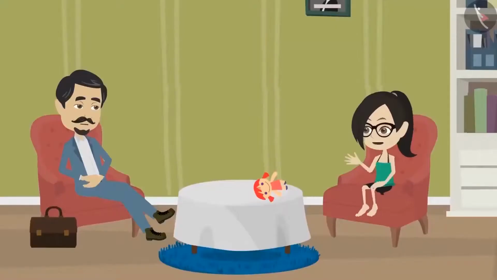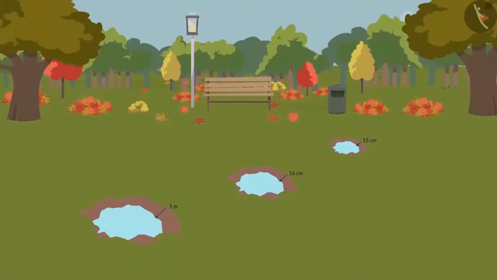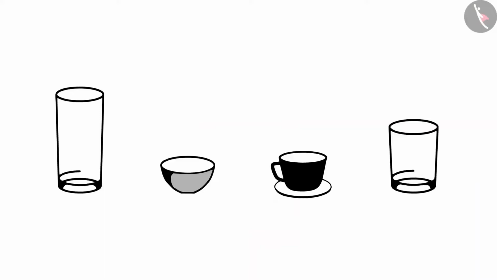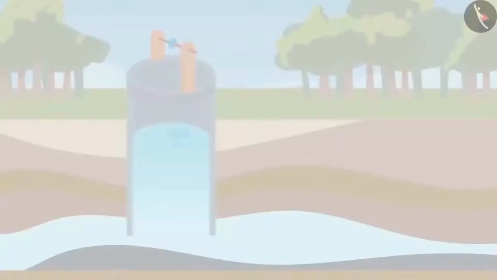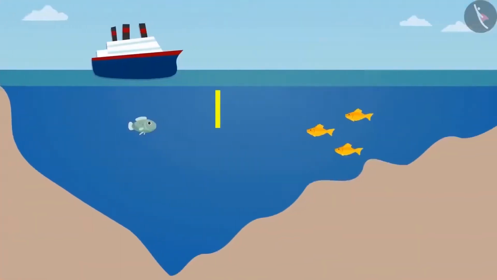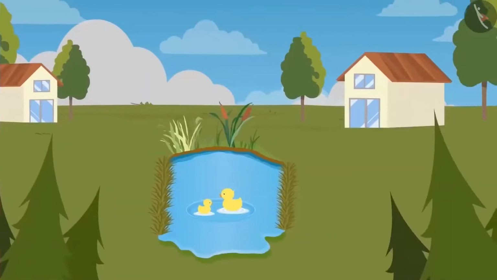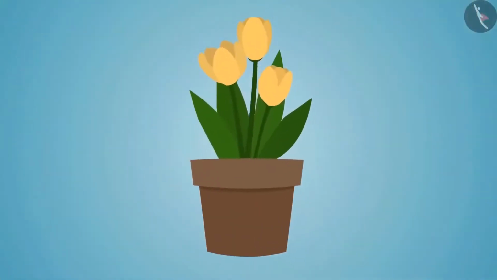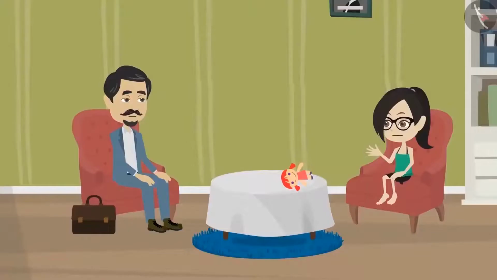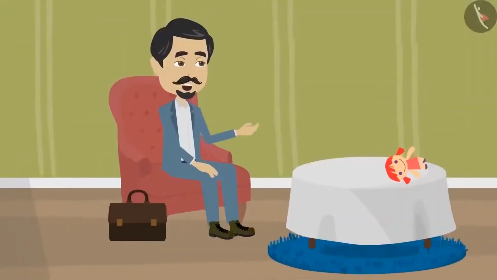What are the other objects whose depth can be measured? Look, you have already discovered examples of pits, cupboards and kitchen utensils whose depth is measured. Similarly, the depth of the well is measured. The depth of the sea is measured. The depth of the pond is measured and the depth of a planter is also measured. Okay, and the depth of all these is measured in centimeters and meters? Yes, and it can be measured in kilometers as well.